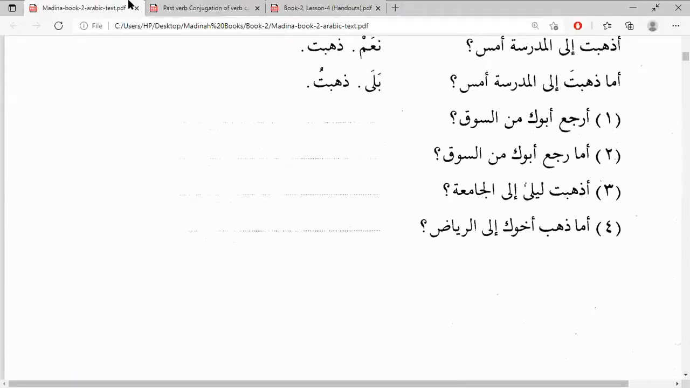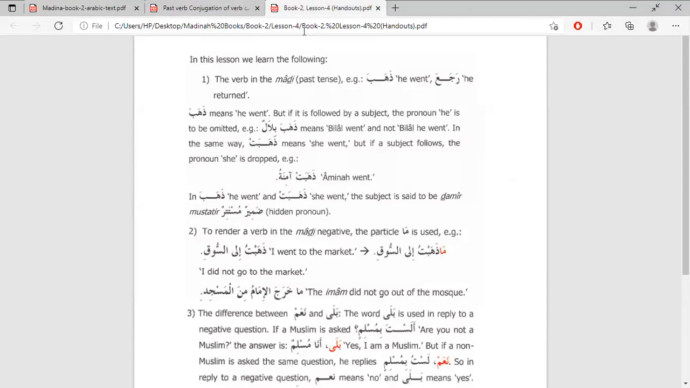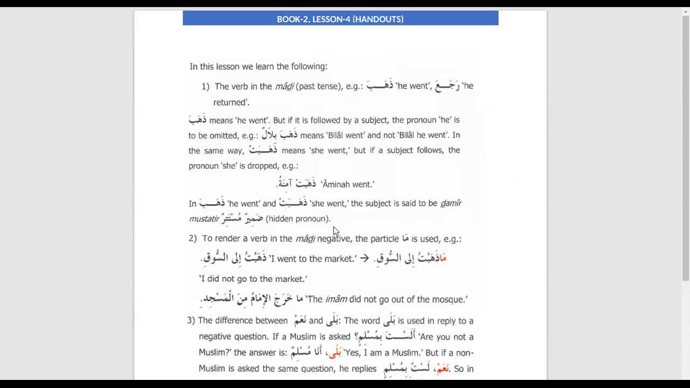Okay. Basically, we learned about the past tense, right? Past tense and its 14 forms. Okay, so here is what we have learned. نعم. In this lesson, we have learned about ذهب and رجع, right?